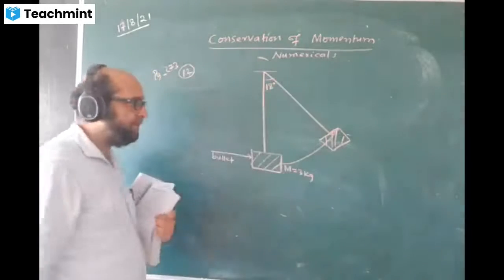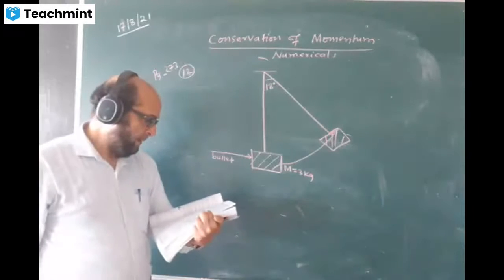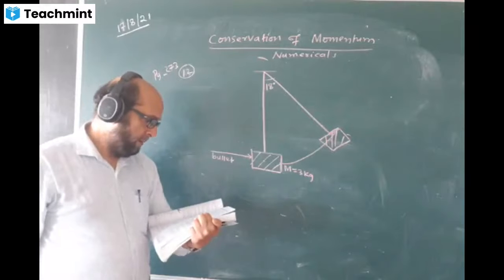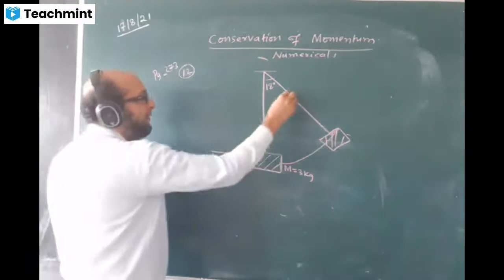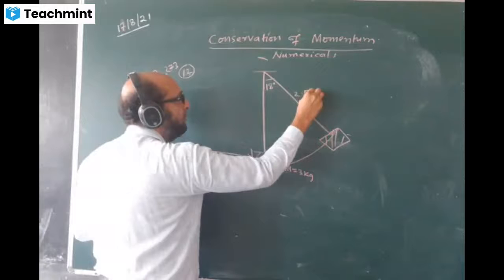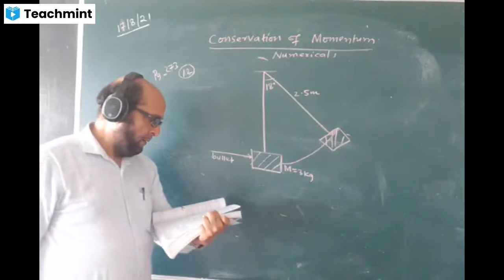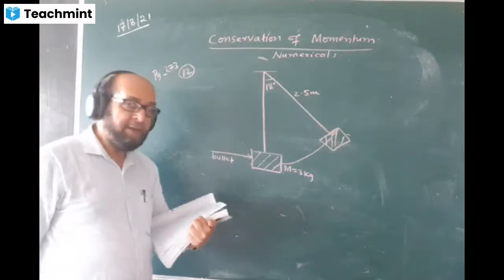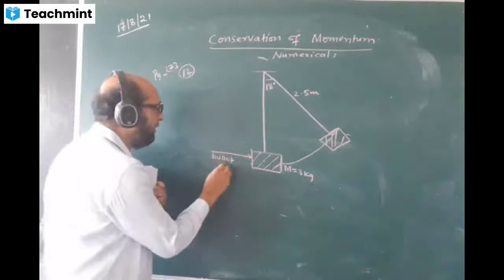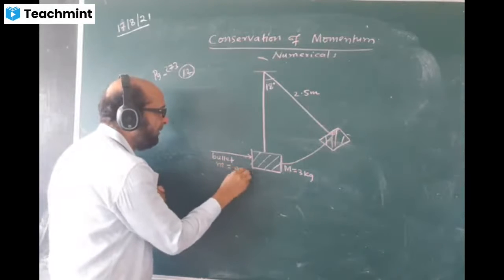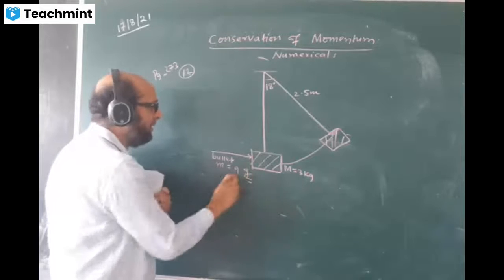Question says the thread is 2.5 meter long. This is 2.5 meter long. And the mass of the bullet is given as 9 gram. The mass of the bullet, small m, is given as 9 gram. This is kg, this is gram.